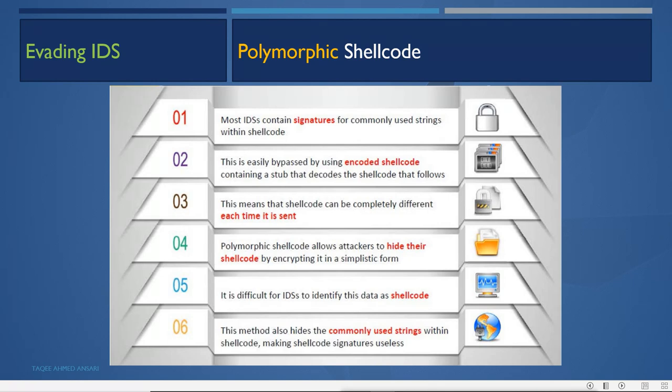Polymorphic shellcode allows the attacker to hide the shellcode by encrypting it in a simplistic form, and it is difficult for the IDS to identify this data as shellcode. This method also hides the commonly used strings within shellcode, making shellcode string signatures useless.